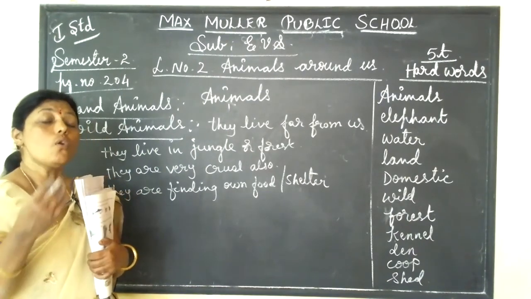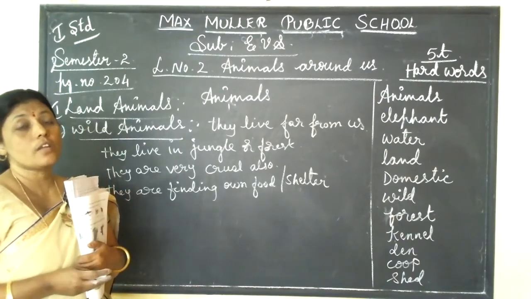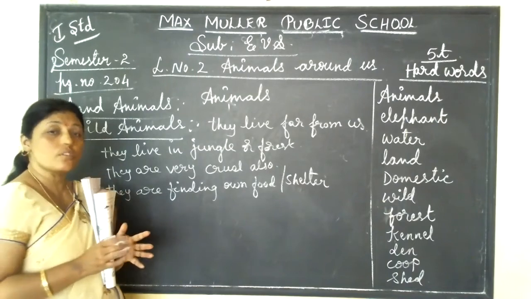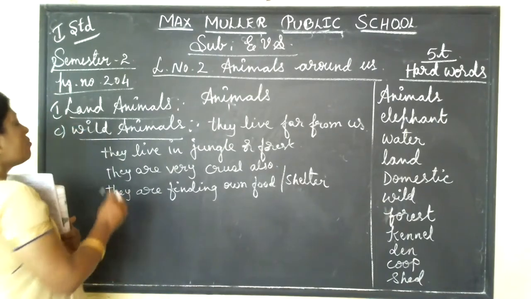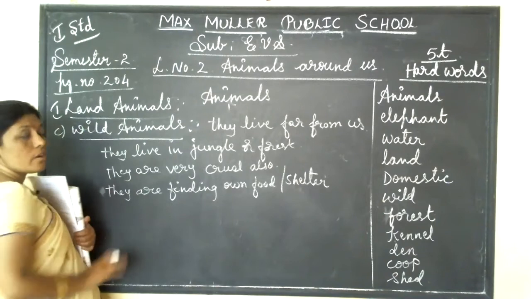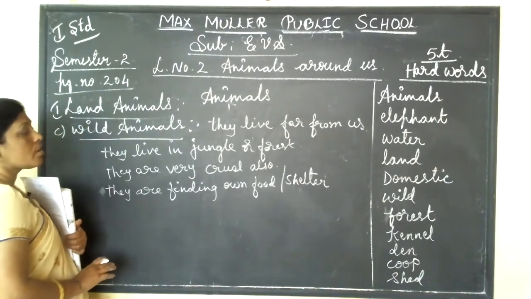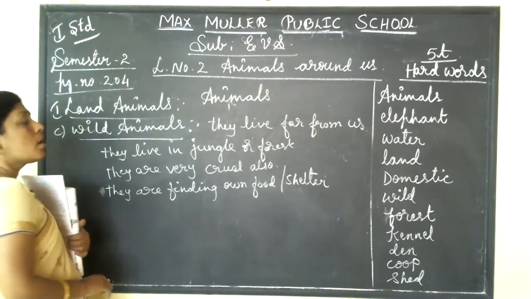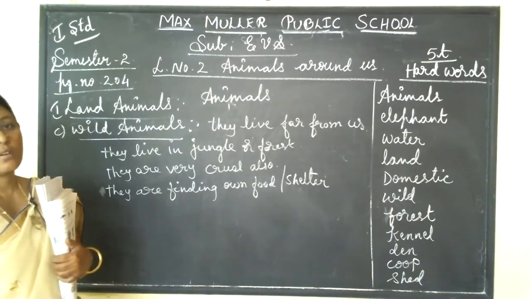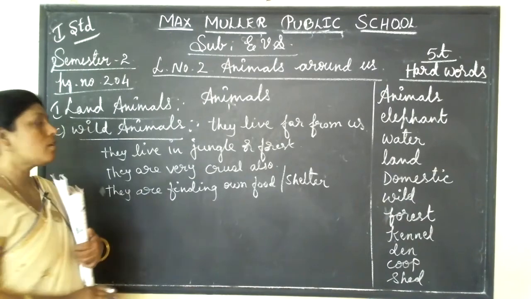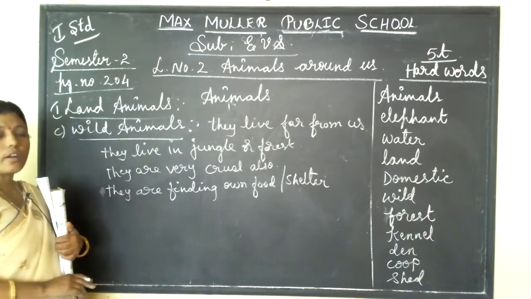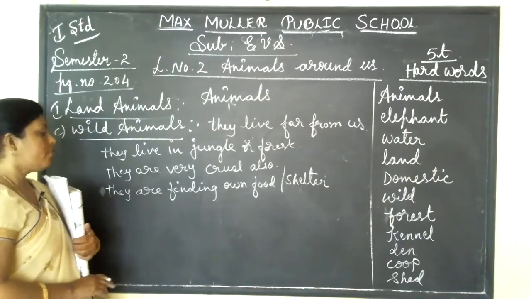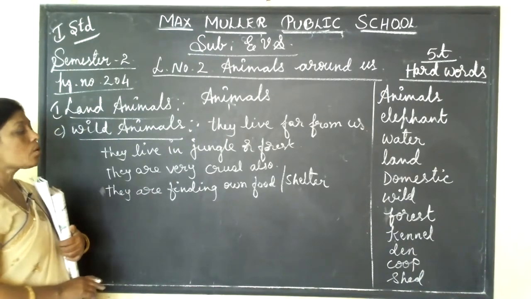If you visit wild animals, then your parents will take great care of you, isn't it, children? Why? Because wild animals are very cruel. They are very dangerous. They kill people. So that's why they are living far from us. Those animals we call wild animals. Where are they living? They are living in the jungle or forest. They are very cruel.